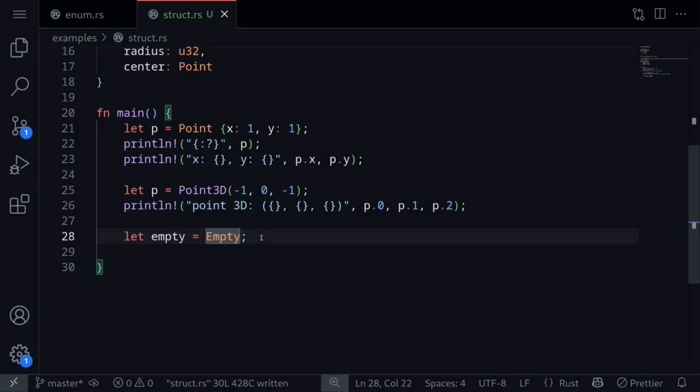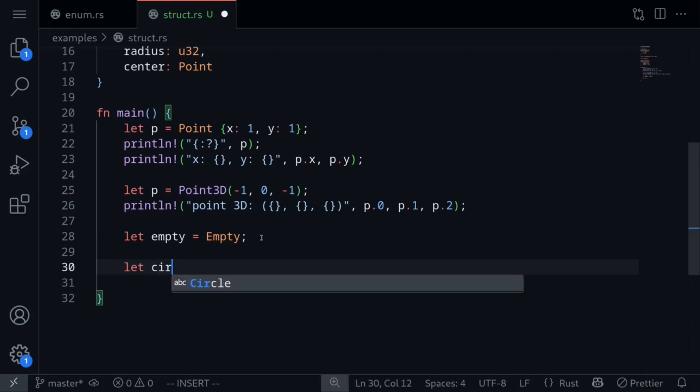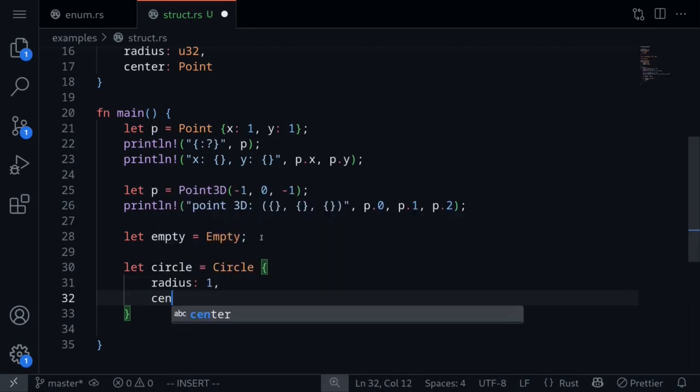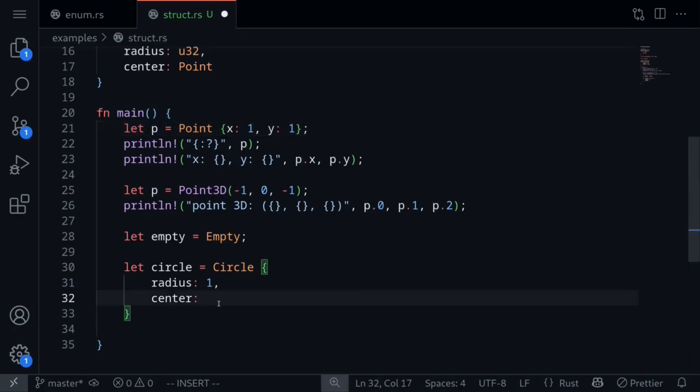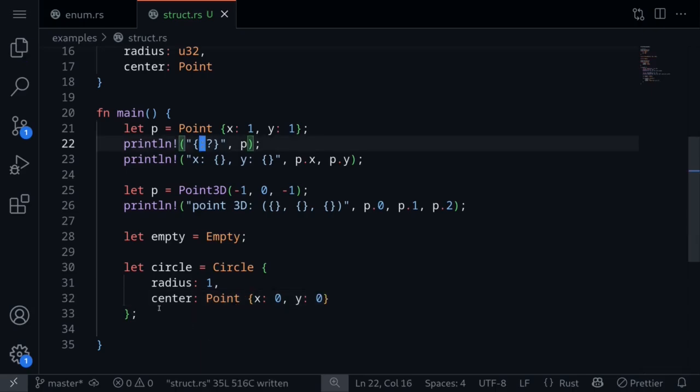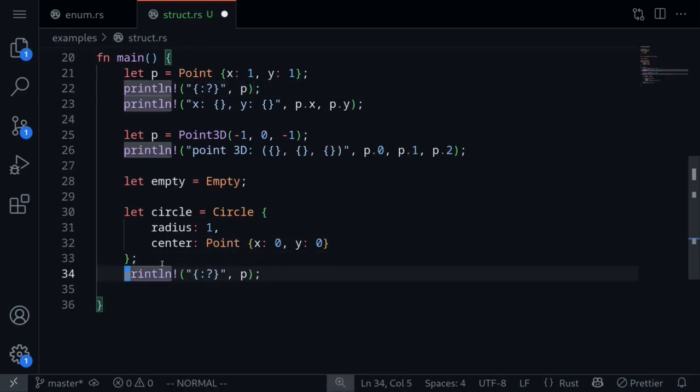How about a nested struct? Let's say that circle is equal to Circle, having the radius, let's say 1, and the center. For the center, we can either put in this point or we can inline it. For example, say Point x0, y0. Let's try printing this circle. This time we'll use the println with the debug feature.